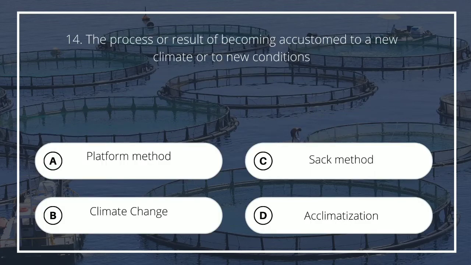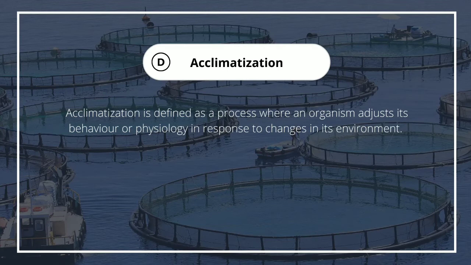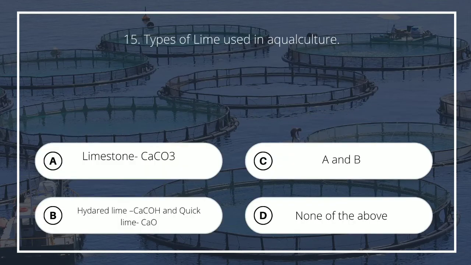Number 14. The process or result of becoming accustomed to a new climate or to new conditions. A. Platform method, B. Climate change, C. Sack method, D. Acclimatization. Answer is D. Acclimatization is defined as a process where an organism adjusts its behavior or physiology in response to changes in its environment.